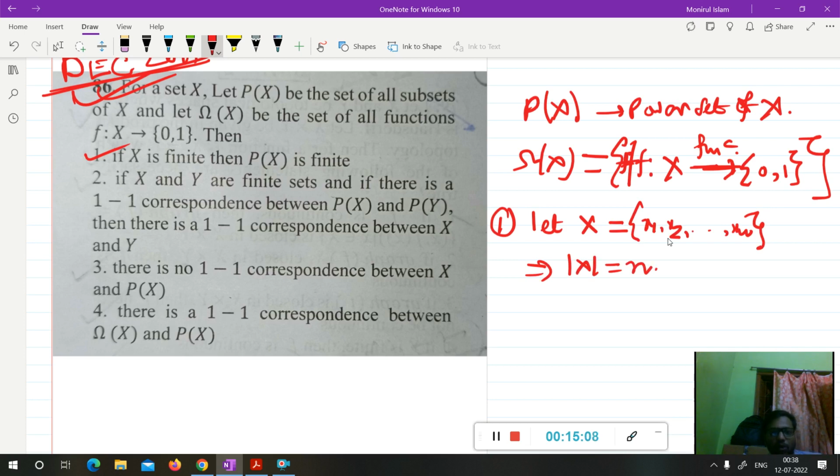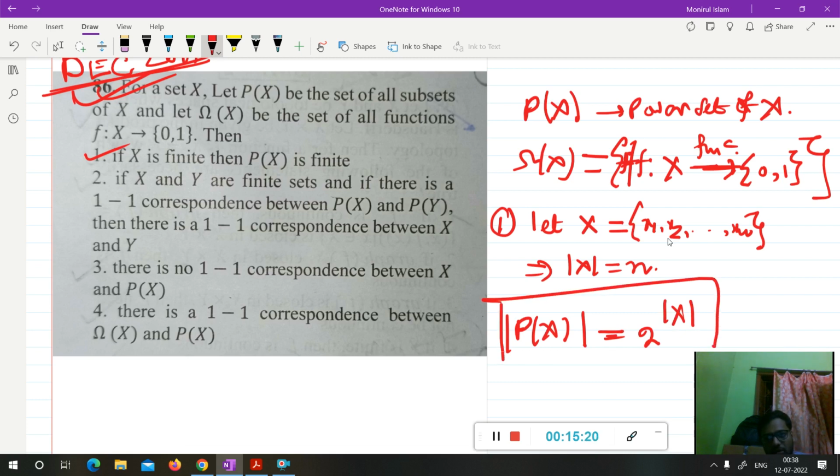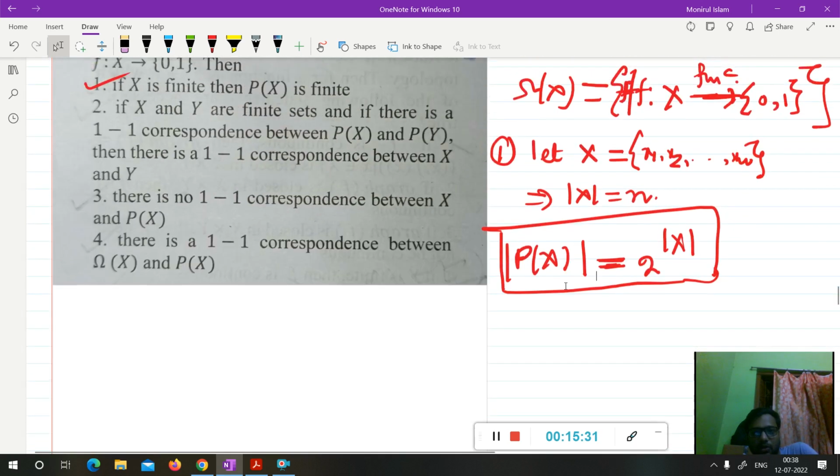And we all know an important result. What is the result? The cardinality of the power set of X is nothing but 2 to the power cardinality of X. This is a result of real analysis, and we have proved it also, so I am not going to prove it. I am only giving the result. If we get time, we must prove this. So the cardinality of the power set is 2 to the power cardinality of X. The cardinality of X is n, so this is 2 to the power n.